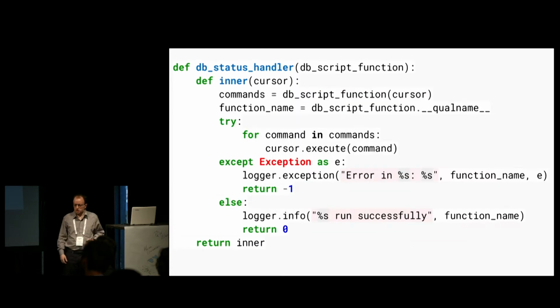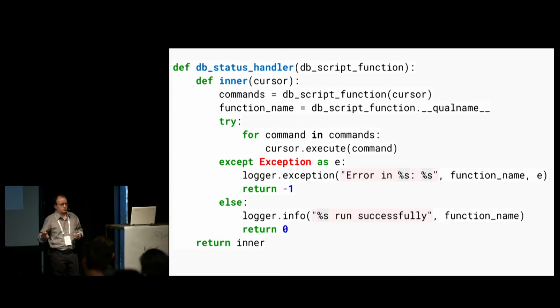So now I'm going to create another function, which I'm going to call dbStatusHandler, and it's going to encapsulate that logic. And it's going to be a decorator, and details don't matter, but the high-level idea is that it's going to assume that it's decorating the original function that it's going to receive, assuming that function returns the sequence of commands that need to be executed with the database. And this is going to encapsulate all the logic. So dbStatusHandler is in charge of running all the commands on the database, logging an exception if something went wrong, and returning -1, or returning 0 and logging if everything worked fine.